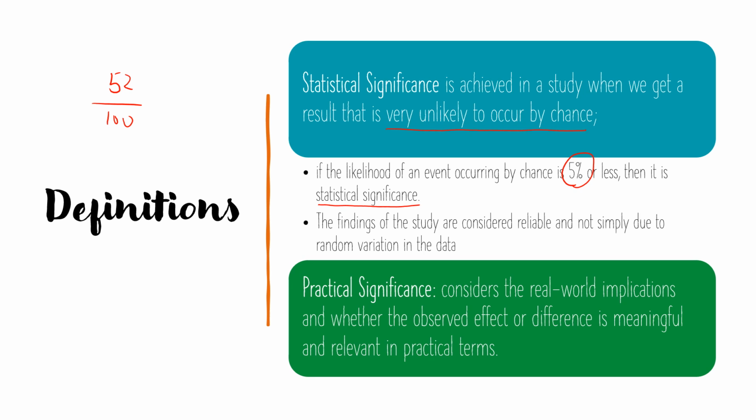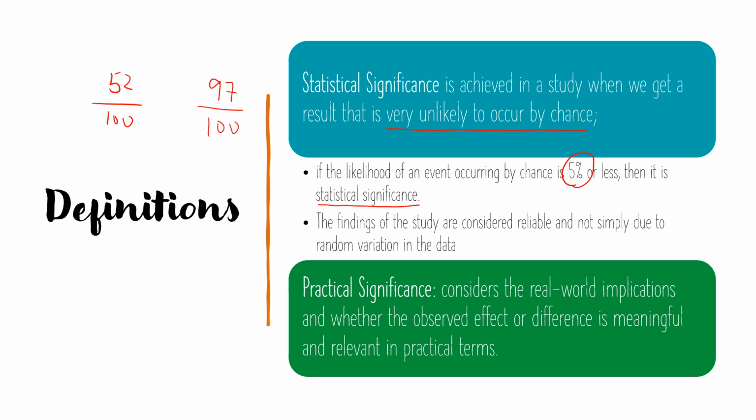On the other hand, if I got 97 heads out of 100 tosses, that's not likely to happen by chance. The likelihood of that happening by chance is very, very small. It is almost impossible. So here I would say the result is statistically significant. So this coin favors heads.